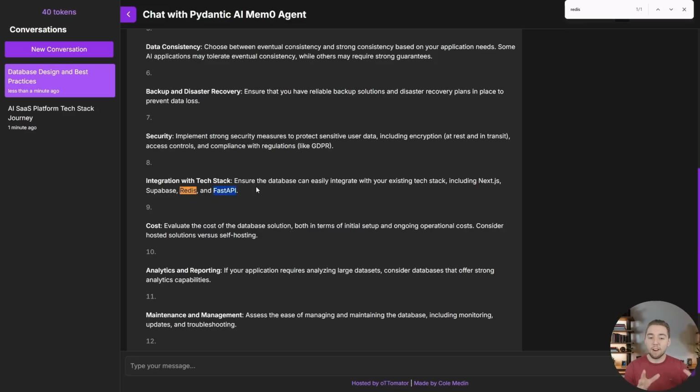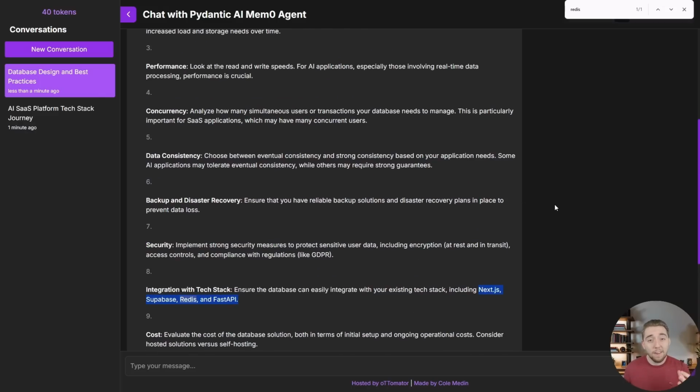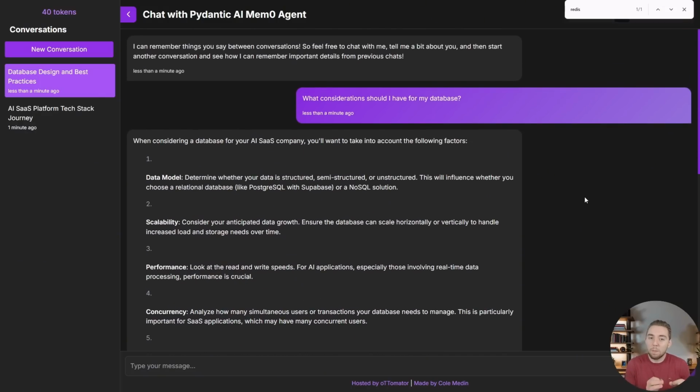Unlike Gemini, it's not referencing technologies that I'm not using, it's only referencing the things that I am using. And this is a very basic example, but I hope you can use your imagination to just run wild with what your AI agents are able to do when they can remember past interactions with users and start to almost build a user-specific knowledge base.